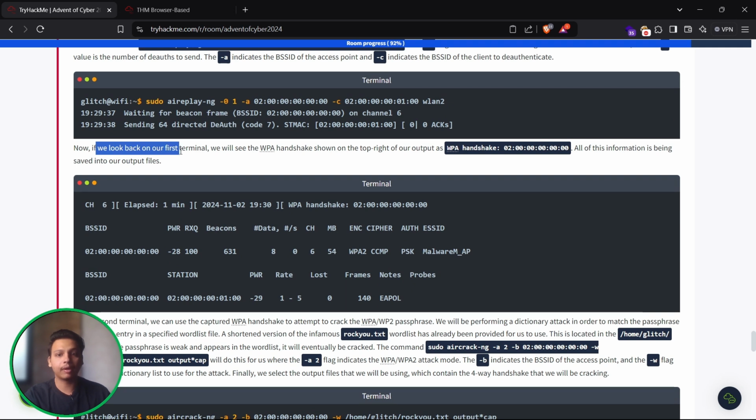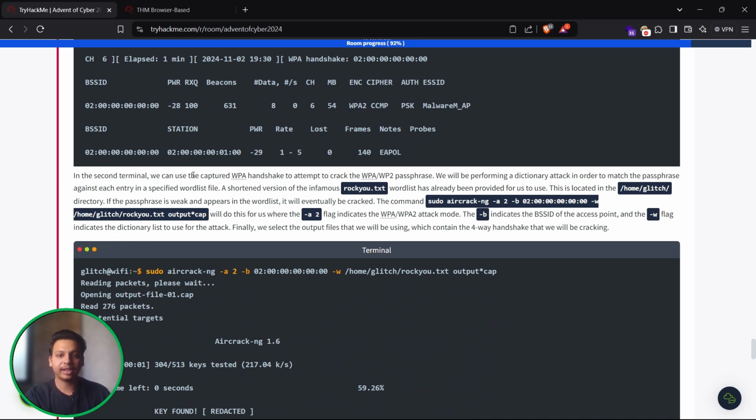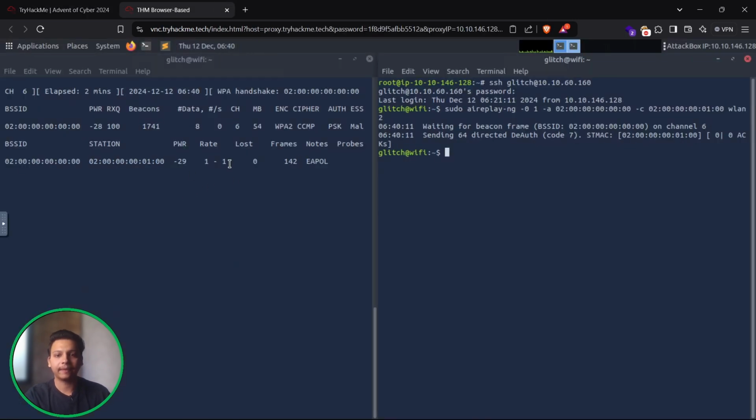Now if we look back to our first terminal, we will see the WPA handshake on the top right as an output, and all of this information is being saved to our output file. In the second terminal over here, we can see beacons over here, all the details are there.